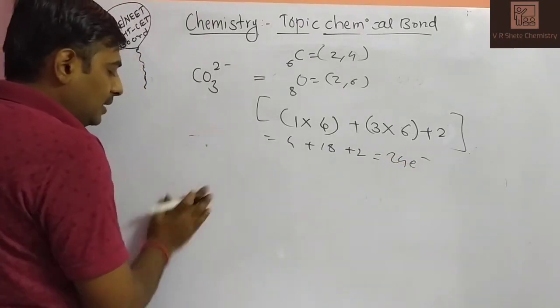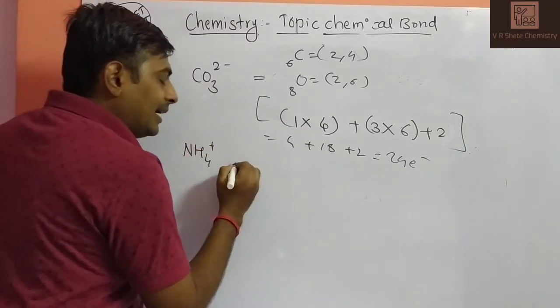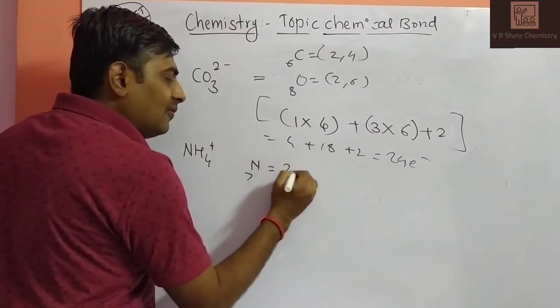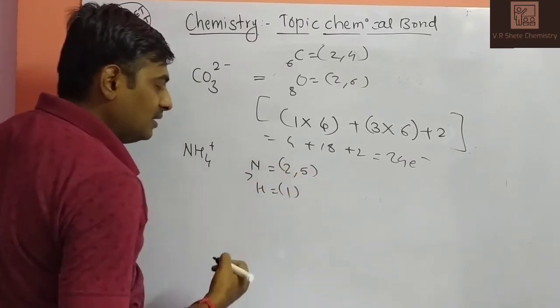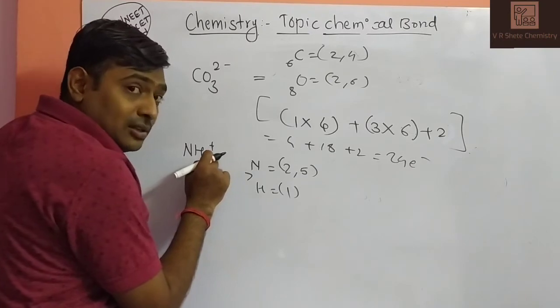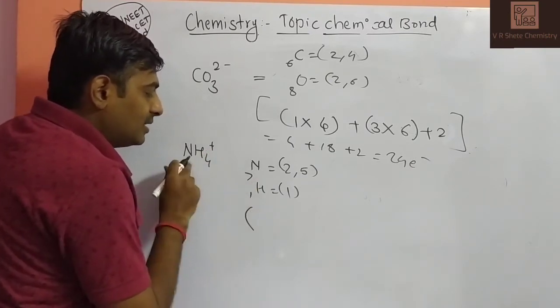Then the second example, NH4 plus. Nitrogen has atomic number 7, electronic configuration 2, 5. Hydrogen has atomic number 1, electronic configuration 1. Positive charge means loss of electrons. This is your formula.